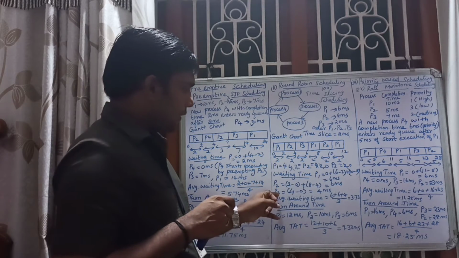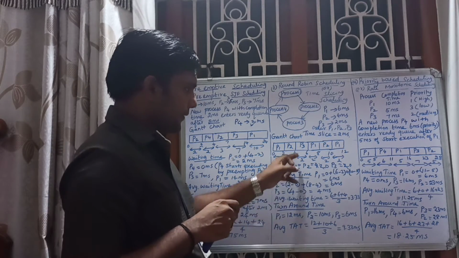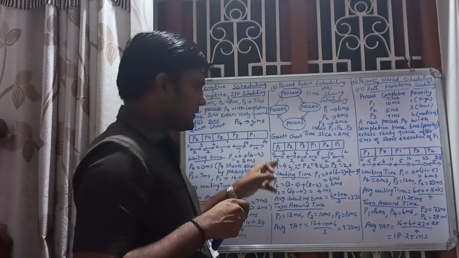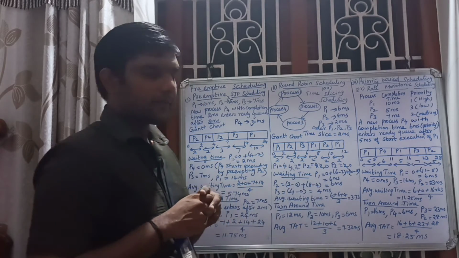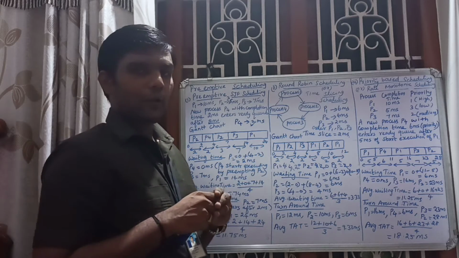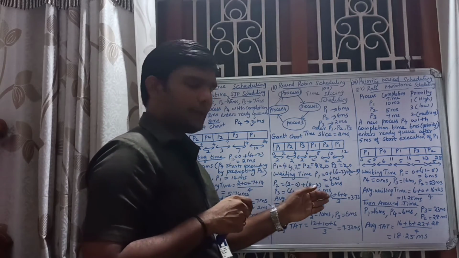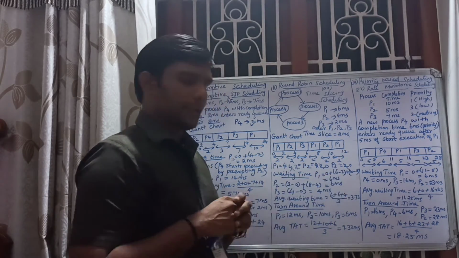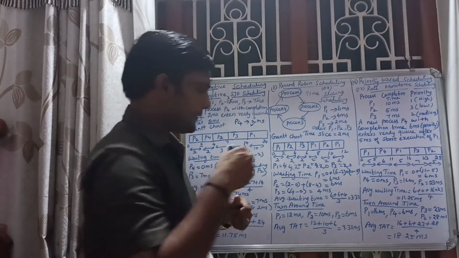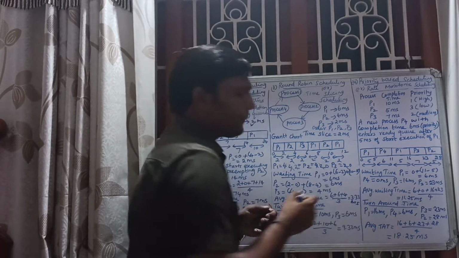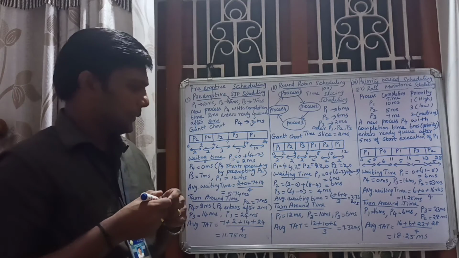Then for P3, 4 minus 0, that is 4 millisecond. Average waiting time is equal to, you just add all the 3 and divide by 3, you are getting 3.33 millisecond. Okay. Next we have to find the turnaround time.